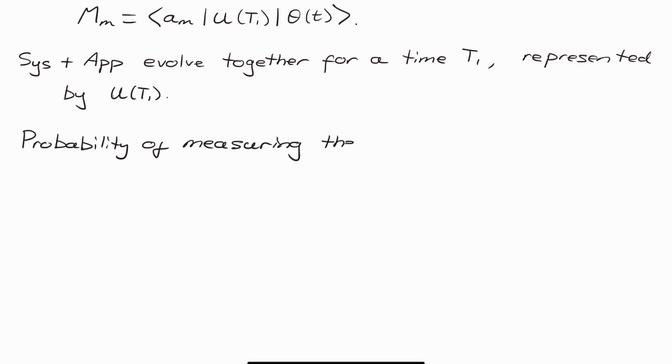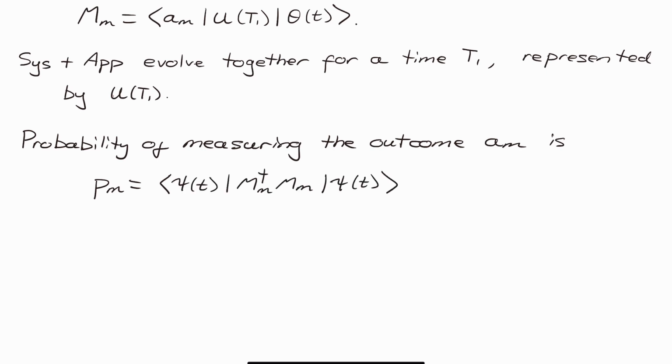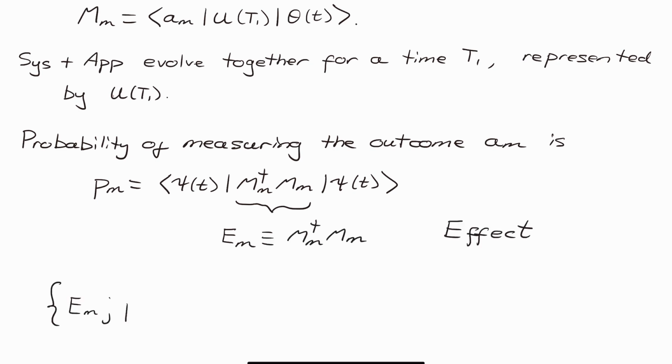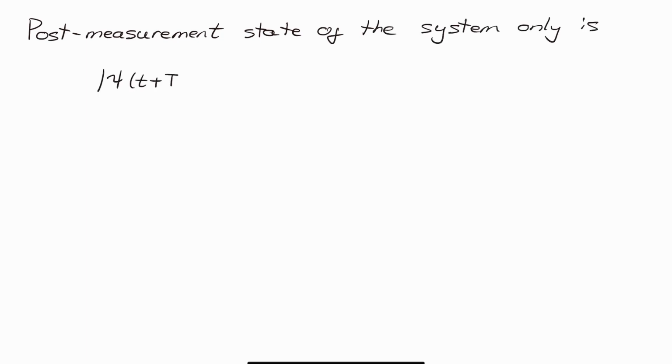We can also easily calculate the probability of measuring the outcome, where we define this inner term as something called an effect. It's just a new operator. The set of all effects and probabilities constitutes a POVM on the space of all possible measurement outcomes. The post-measurement state of the system can be easily calculated from this result here, where M and P are the measurement operator and probability as defined on the previous slide.